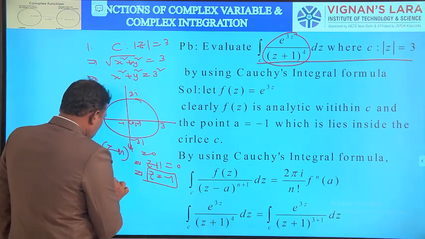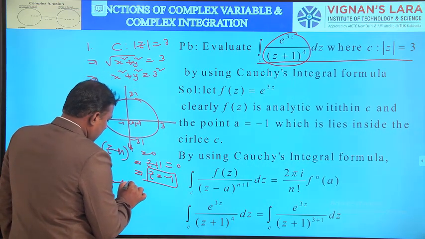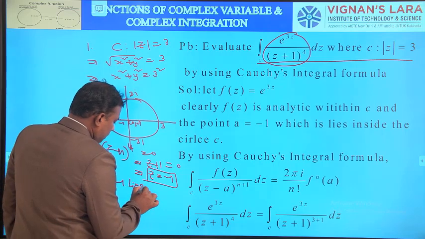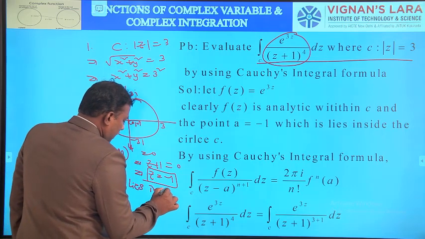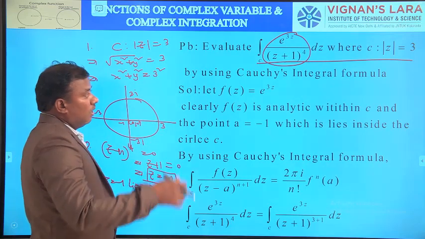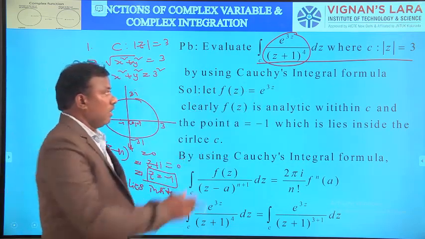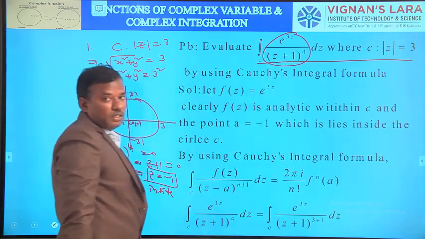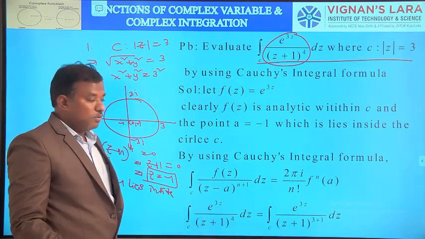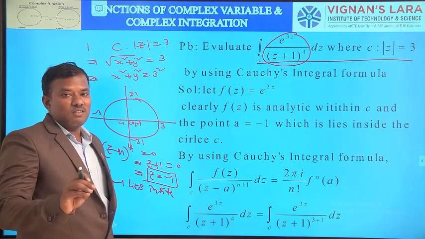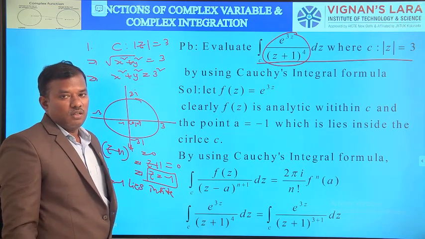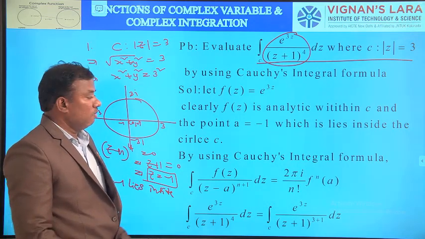So clearly z equal to minus 1 lies inside C. And next, the singular point is repeated 4 times according to the power of the denominator. So we can apply the generalized Cauchy's integral formula.